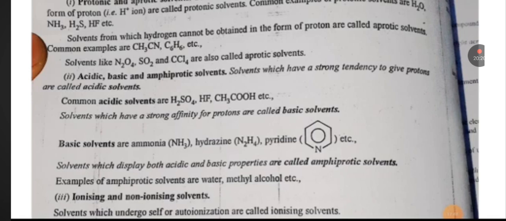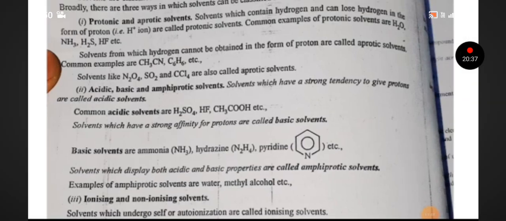Acidic, basic and amphoteric solvents. Solvents which have a strong tendency to give proton are acidic solvents. Examples: H2SO4, HF, CH3COOH. Basic solvents are ammonia, hydrazine, pyridine. Solvents which display both acidic and basic properties are amphoteric solvents. Examples like water, methyl alcohol.